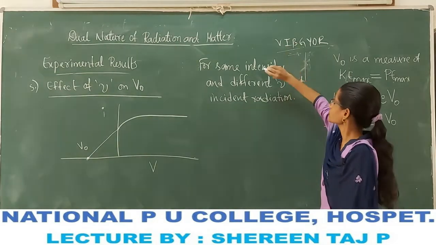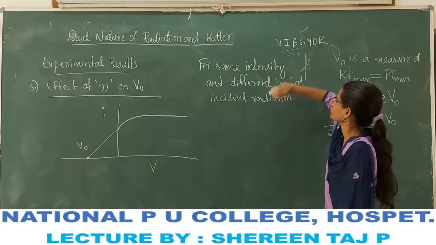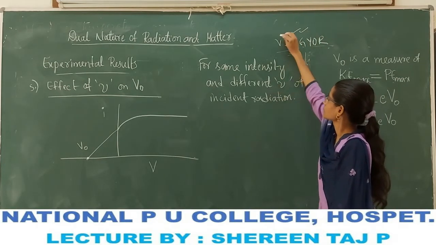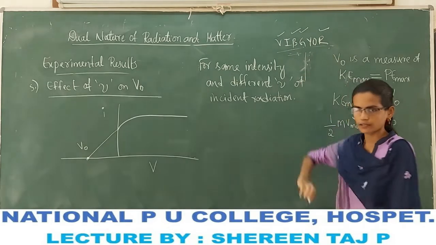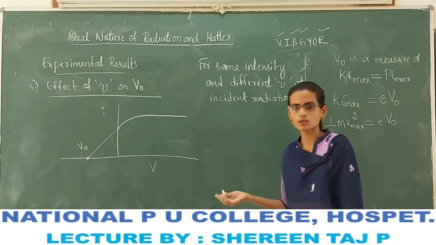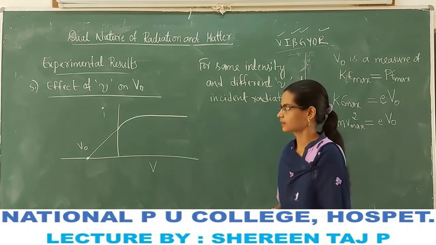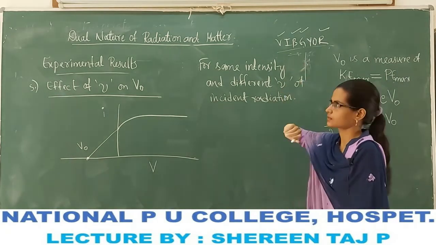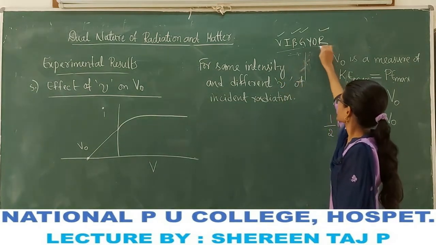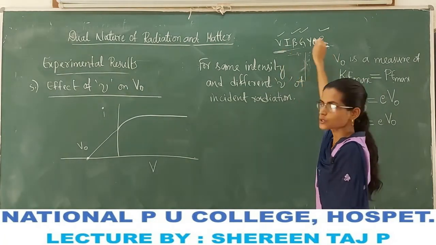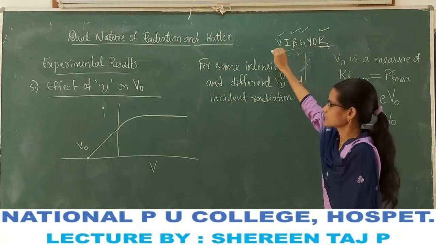So if we use the frequency of green, blue, violet or red, what happens to the stopping potential? It is observed that red has the least frequency and violet has the highest frequency.